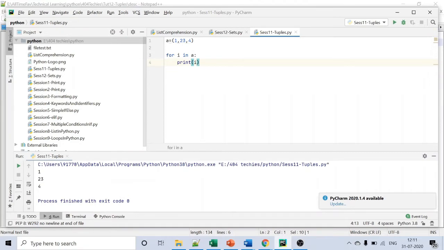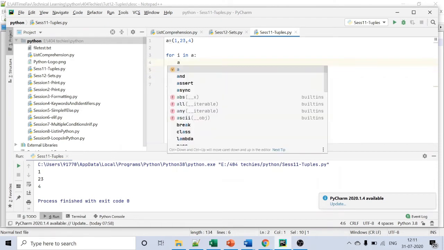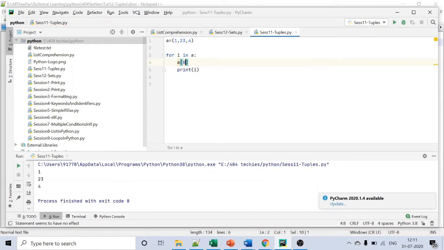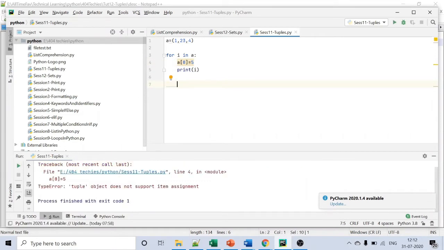And the second thing I've said is you cannot change the data. So I'm trying to change the data, like a of 0, instead of 1 I'm giving 5. Let's see what happens. It gives the error 'tuple object does not support item assignment', meaning you cannot assign data to a tuple object. So you cannot change the data inside the tuple.